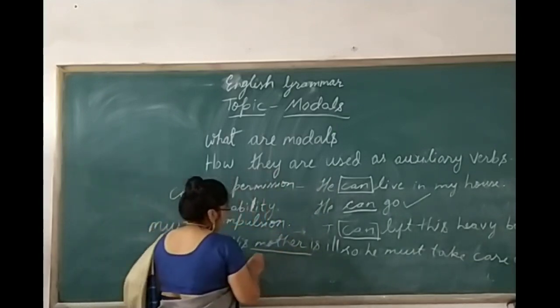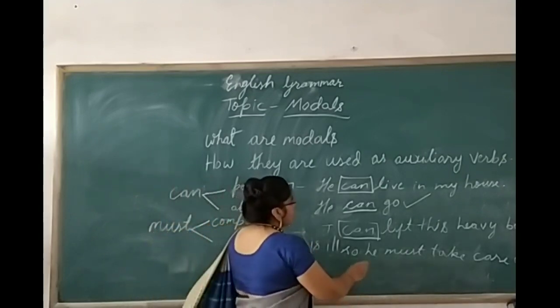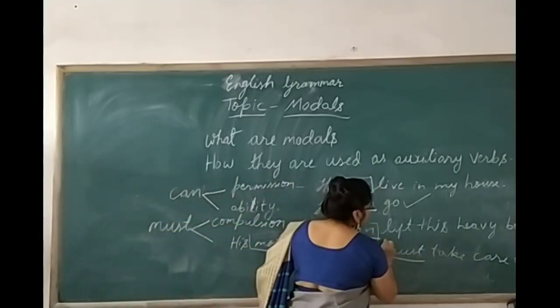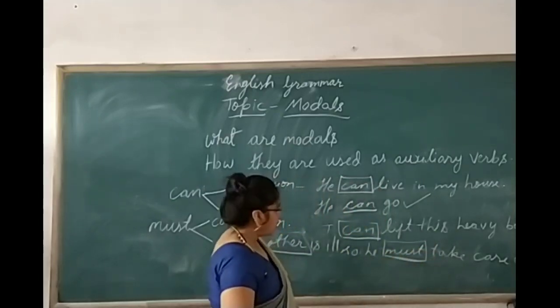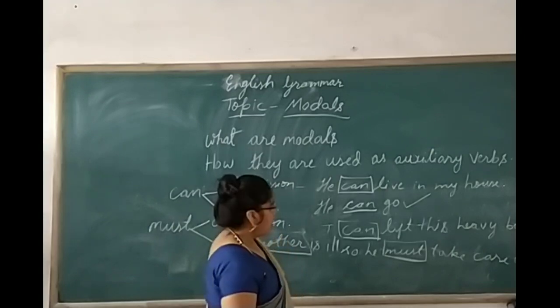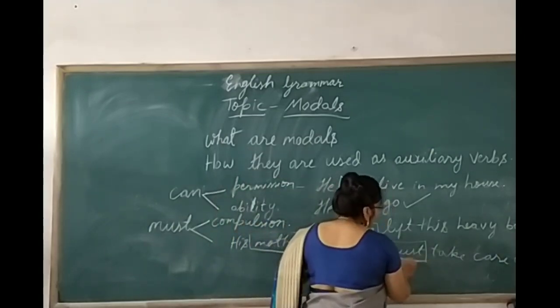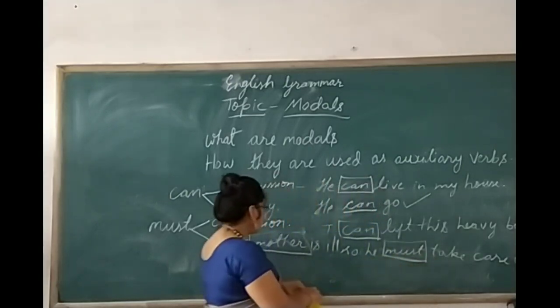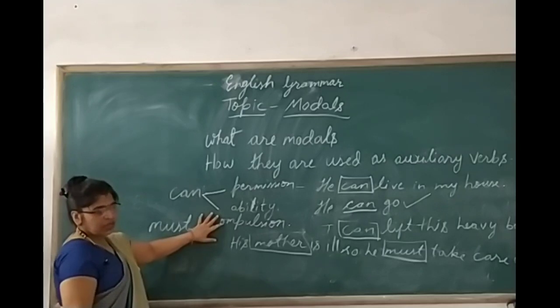Mother is ill, so he must take care of her. That means there is no other option. Anyhow, he has to stay at home and he has to look after her. There is no other option. That means must is used for compulsion.